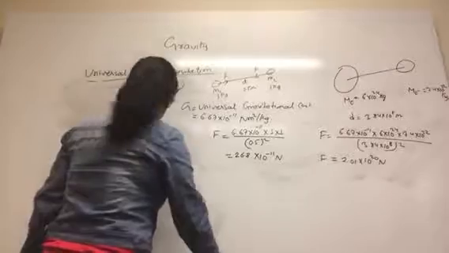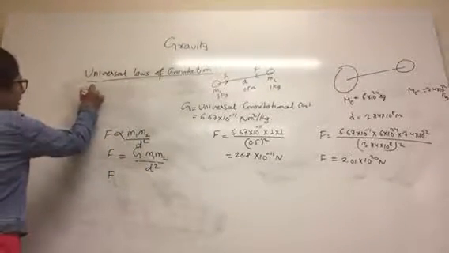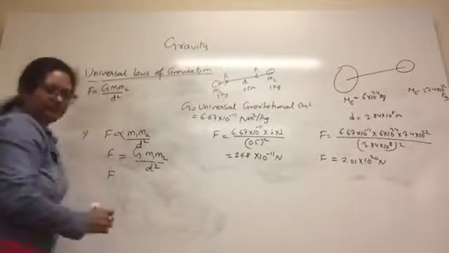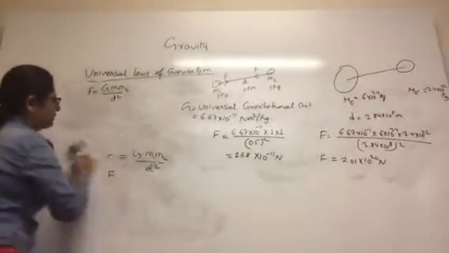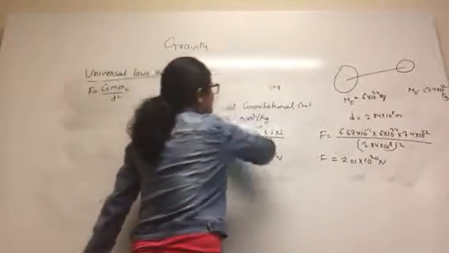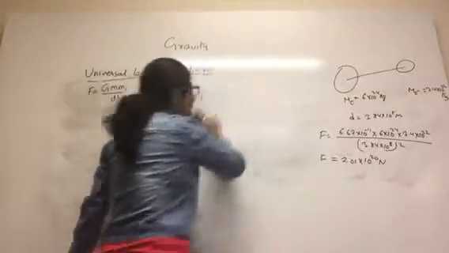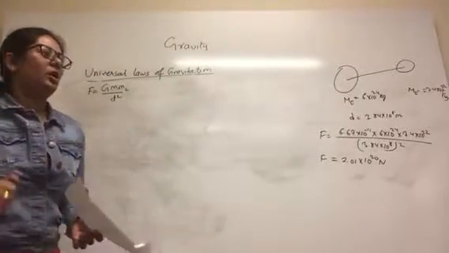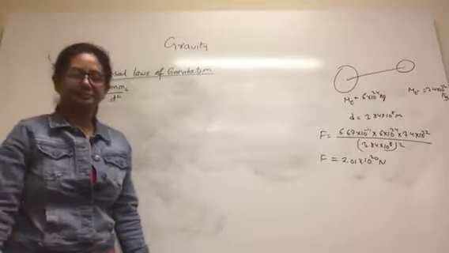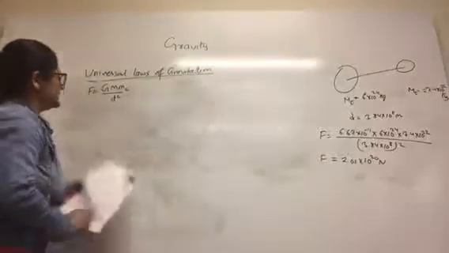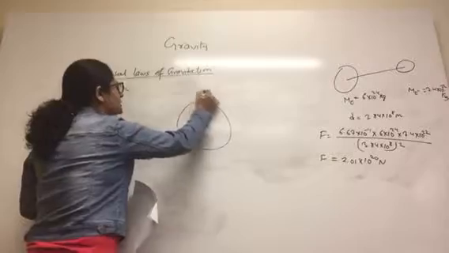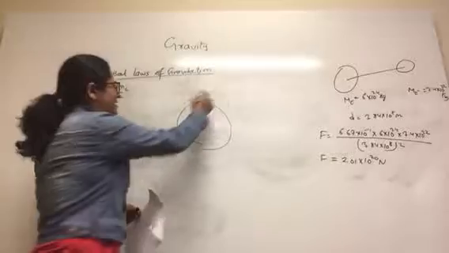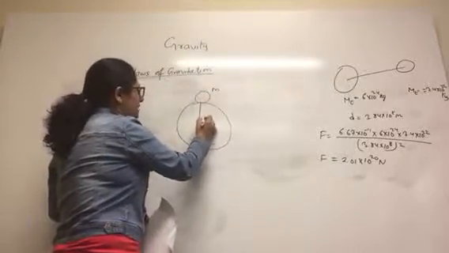So now let me write this equation first here. F equals G m1 m2 by d square, because this is the gravitational force of attraction and it is a very important equation. Now I'm going to explain a little on the force due to gravity. Say this is Earth and this is any object close to the Earth's surface of mass m. This is Earth of radius Re.